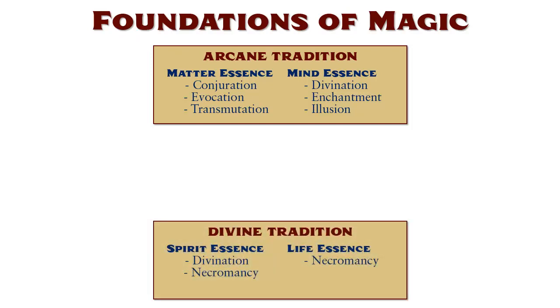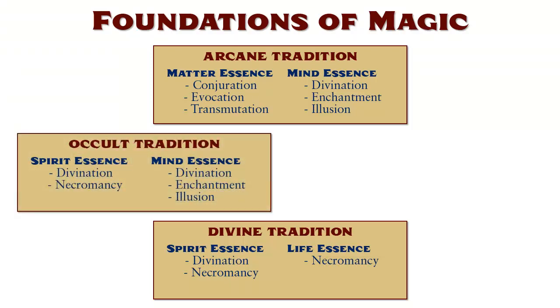The divine tradition is the polar opposite of the arcane tradition in that the divine spell list focuses on the spirit and life essences, which isn't to say that they don't have spells of the other schools, but divine casters really shine when it comes to matters of healing and the immortal soul. The occult tradition focuses on the spirit and mind essences. Therefore, we can expect that bards and witches excel at inspiring their allies and demoralizing their foes.